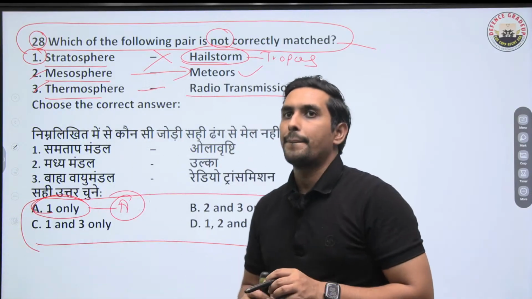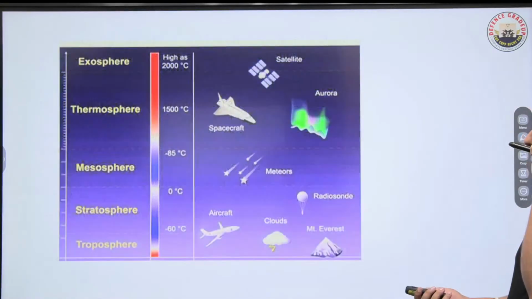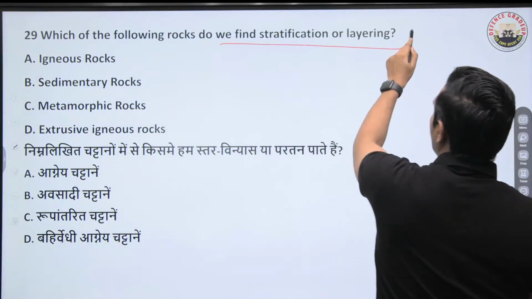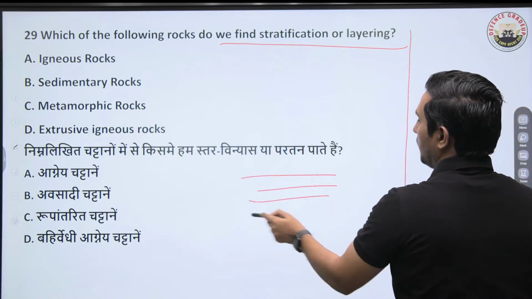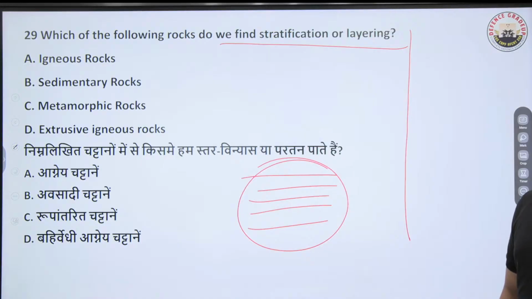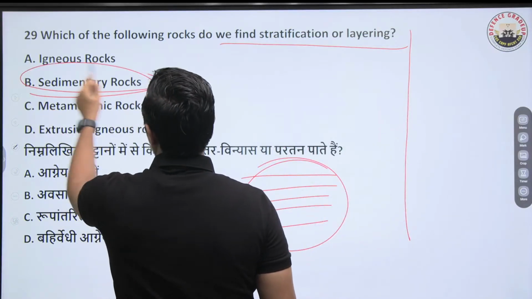Moving ahead. Next one is quite easy. Question number 29 or 30. It says, in which of the following rocks do we find stratification or layering like this? So the layering and the presence of fossils is found in which of the following rocks? It is the sedimentary rocks where we find that.